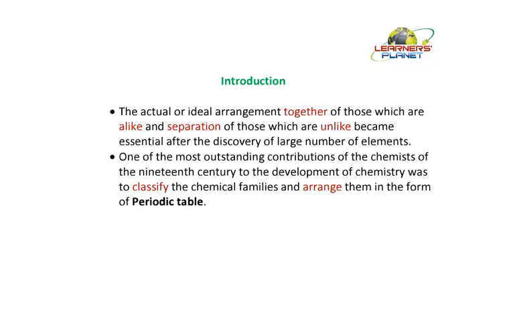So as I told you, after the discovery of a large number of elements, their segregation, that is, elements having similar properties and elements having dissimilar properties, became essential. Now, one of the most outstanding contributions of the chemists of the 19th century to the development of chemistry was to classify the chemical families and arrange them in the form of a periodic table.